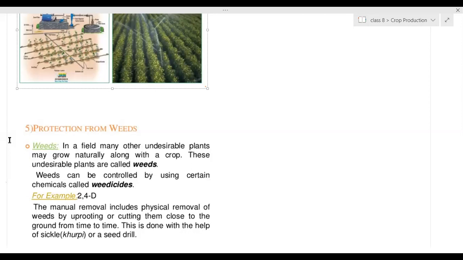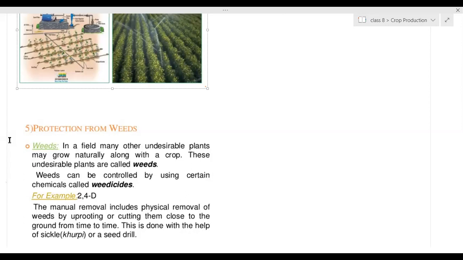Due to that, what happens? Unhealthy growth of plants, or you can say crops. The space needs to be occupied by the actual desired crops, but along with that, other plants are growing. So they are taking the space of the main crop. They are using the nutrients which are provided to the required crops.